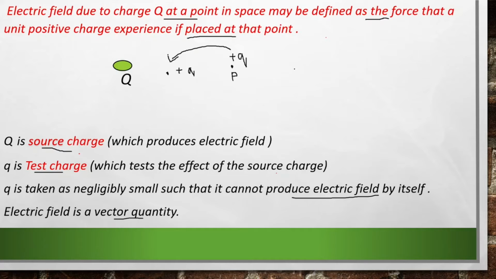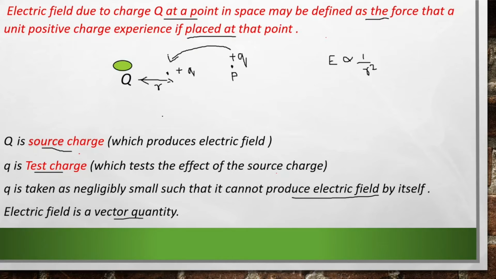So we could say that E is inversely proportional to 1 by R square, where E is the electric field and R is the distance between the two charges. If I move this unit positive charge somewhere away from the source charge, then what happens? The force experienced by this test charge decreases. So E is inversely proportional to the square of the distance between them.